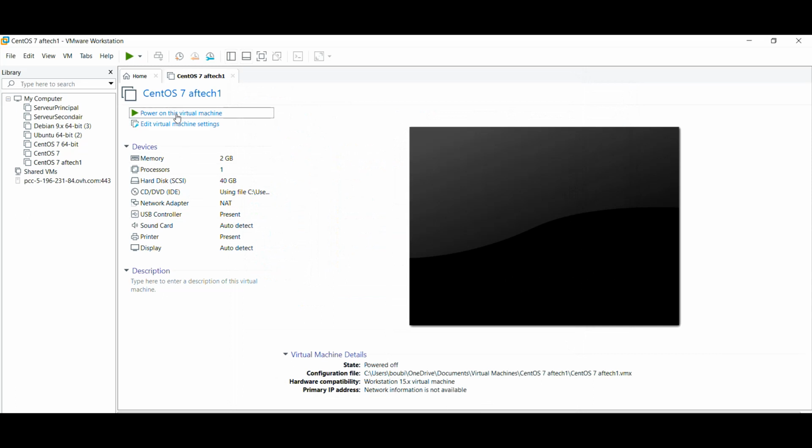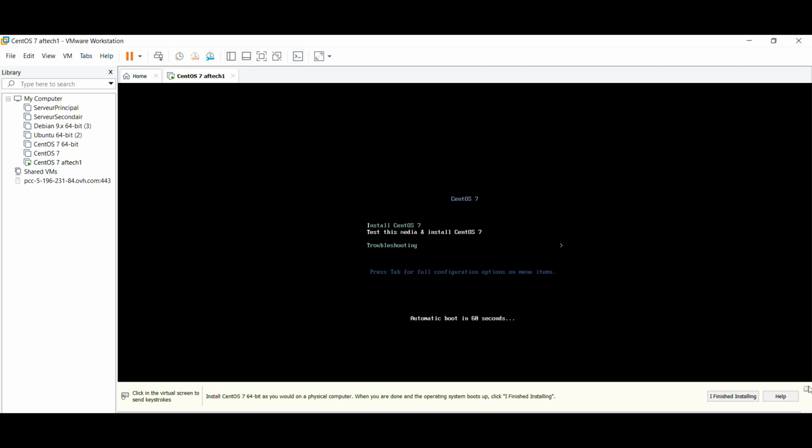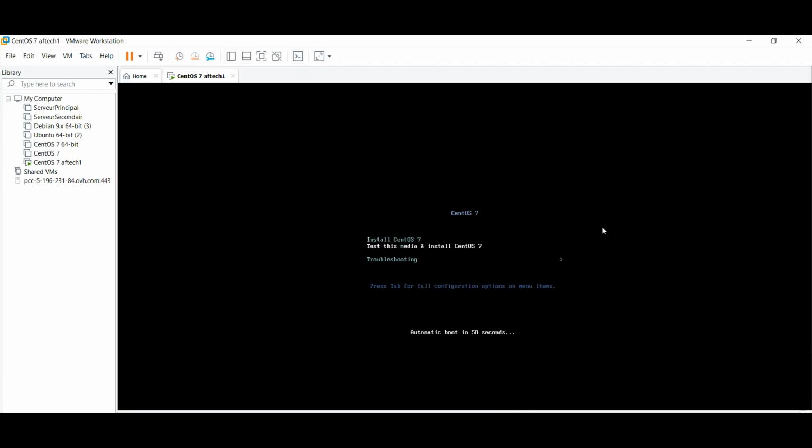Now we press power on this virtual machine. We press enter to begin the installation. Press the enter key to begin the installation process. Enter again.